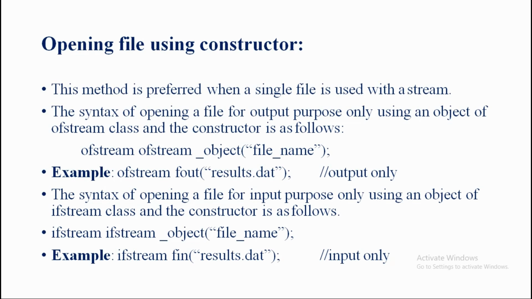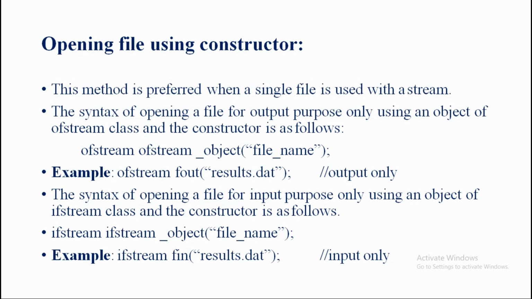So ifstream_object is an object of type ifstream, and file_name is any valid identifier name. We need to give a name to the file, and such a file is opened for input purpose only. We open the file to read some data from the file, which is called input purpose. So for the example, the ifstream_object we write as fin, the file name is result.dat, and the purpose is input only.